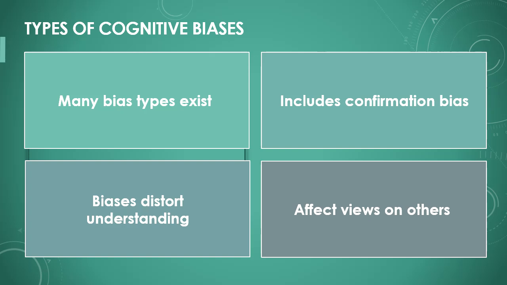There are many different types of cognitive biases that influence our thinking. Some of the most well-known biases are confirmation bias, or the bias from personal experiences. We often tend to interpret information in a way that fits our existing opinions. These biases can distort our understanding of situations and other people.